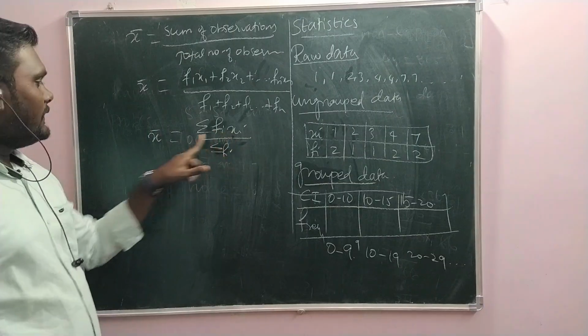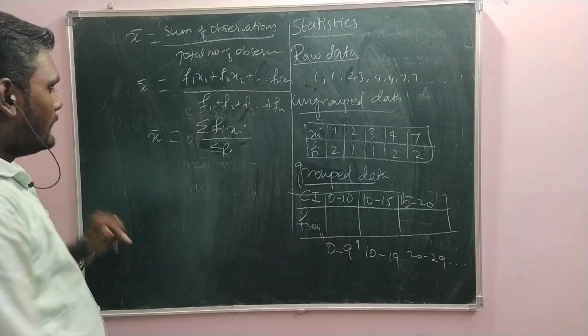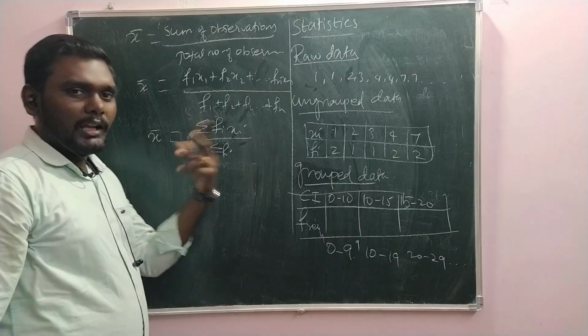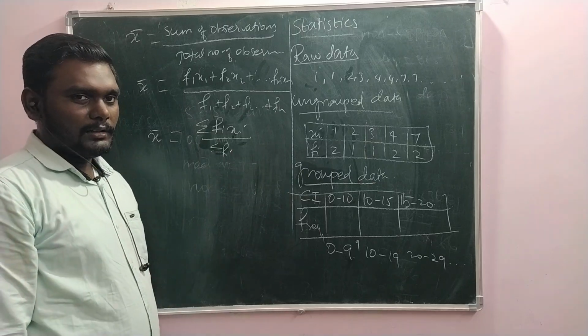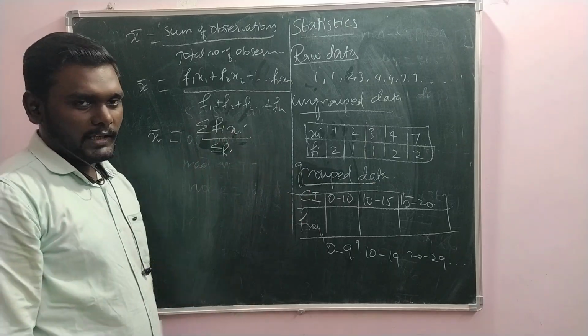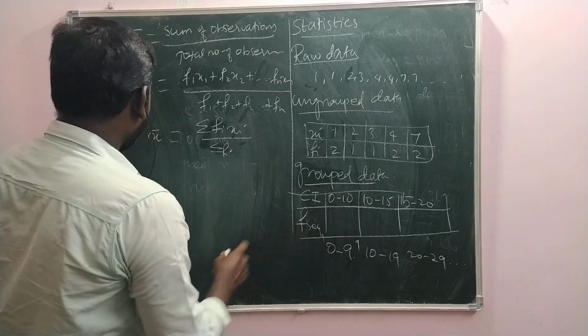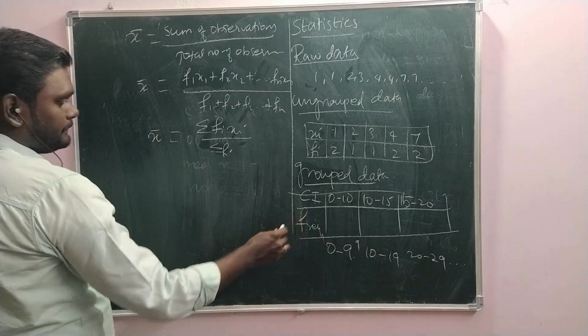See, here xi is there, means we will mark it as x bar. Suppose here di is there, means we will mark it as d bar. ui is there, means we will mark it as u bar. ki is there, means we will mark it as k bar. Okay. And then for grouped data.